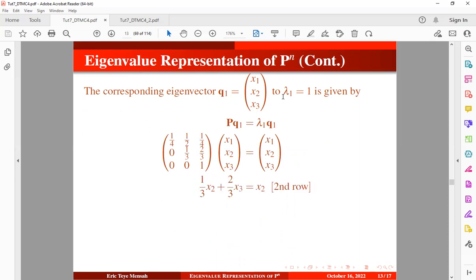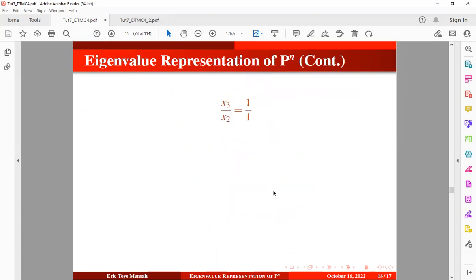So let's work on the second row. We take the second row, multiply by this column and equate it to X index 2. So this is what we're going to have. You group like this, you work things out. We have the coefficient of X2 to be 1 and the coefficient of X3 to be 1, okay?